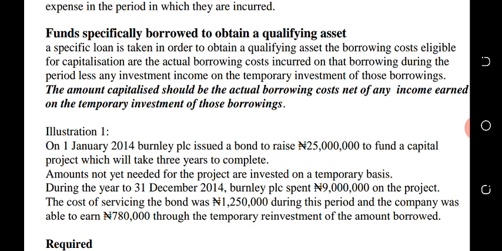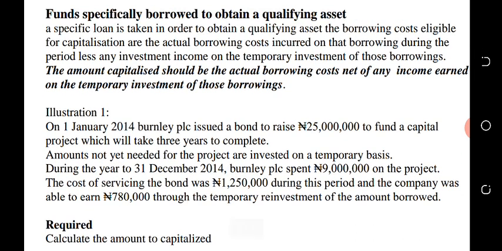Now, remember that normally you borrow the money on the first day of construction, not that you borrow the money every year. You borrow all the money at once. That is the practical way of borrowing money to construct a particular qualifying asset. You borrow the money in a particular year, then you use it to fund the qualifying asset. It should be assumed that the interest you will pay is in line with the period of time in which you want to construct that asset. So your interest will be for those 5 years, if the qualifying asset will take you 5 years.